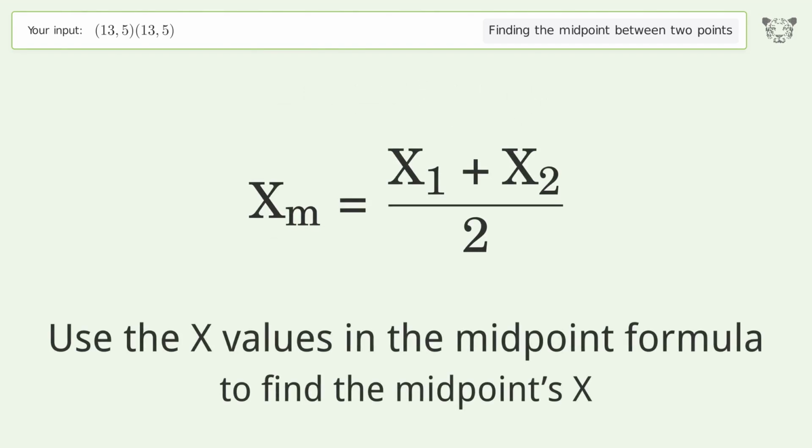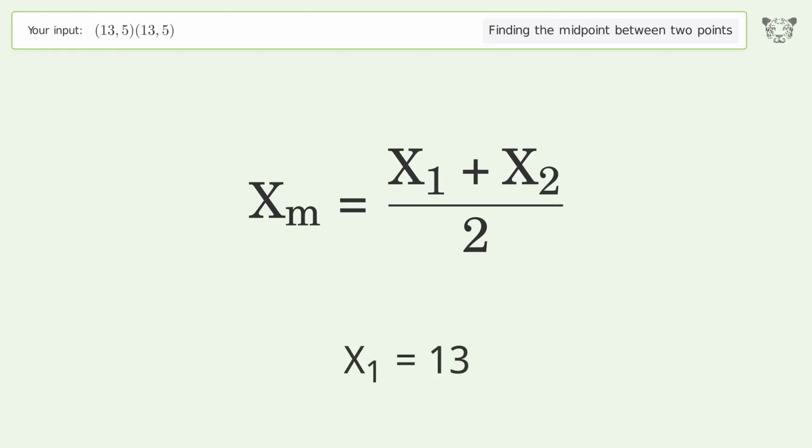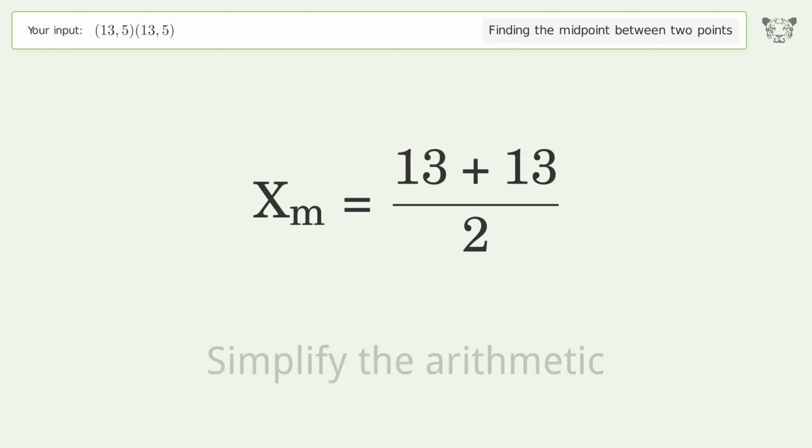Use the x values in the midpoint formula to find the midpoint's x. x1 equals 13. x2 equals 13. Simplify the arithmetic.